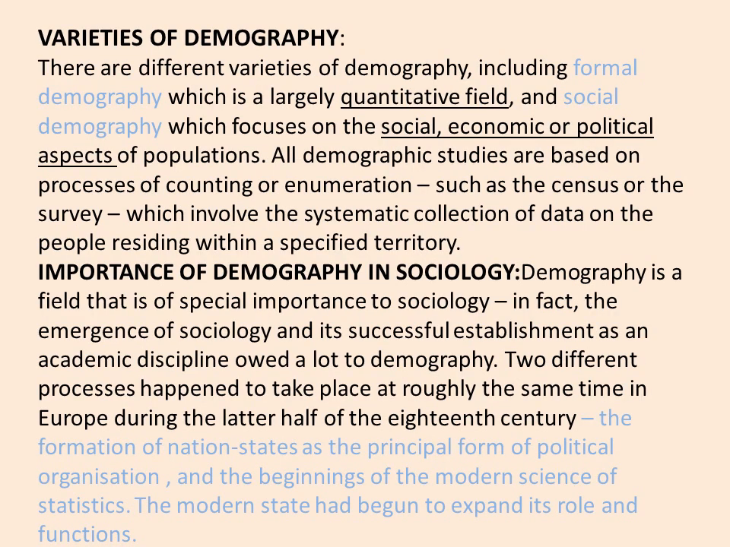Now, varieties of demography, or forms of demography. What I can say is, demography is of two types. The first is formal demography and the second is social demography, which can also be termed as population studies. So it is of two types. The first is formal demography and the second one is social demography. So here comes the first one, formal demography. Now what is formal demography?